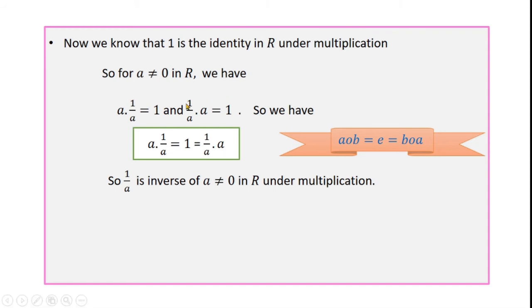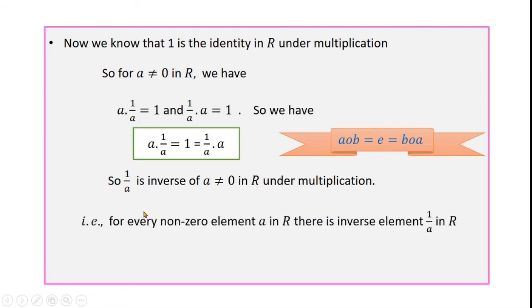So we should take non-zero numbers in R. That is, for every non-zero element a in R, there is an inverse element 1 by a in R.